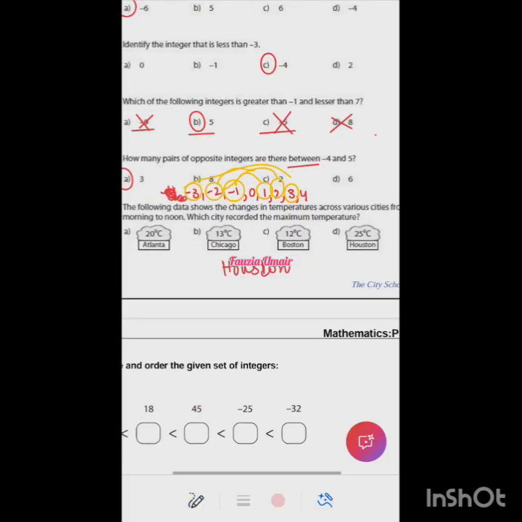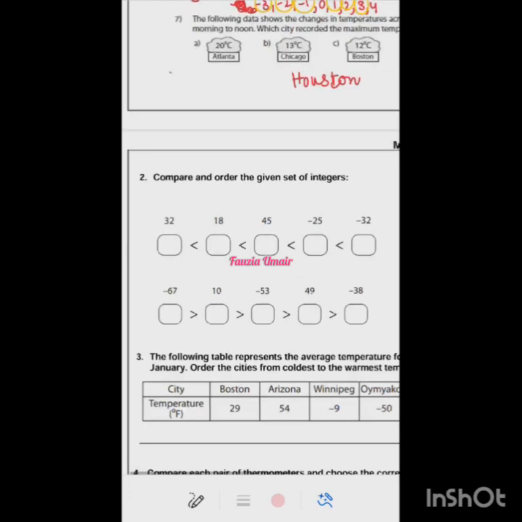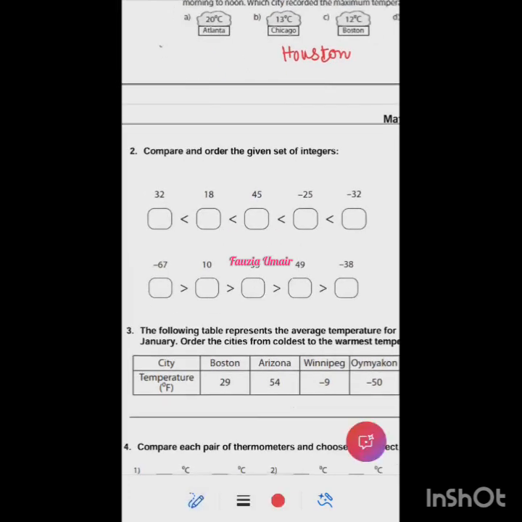Very good. So the second question is compare and order. First of all, Zainab, looking at this sign of part A, which order is this? Is it ascending order or descending order? Do you know what ascending order is? Ascending, ma'am, means smaller to bigger. Excellent. And descending is bigger to smaller. So do you think the last number will be the biggest number by looking at this sign? No, ma'am.